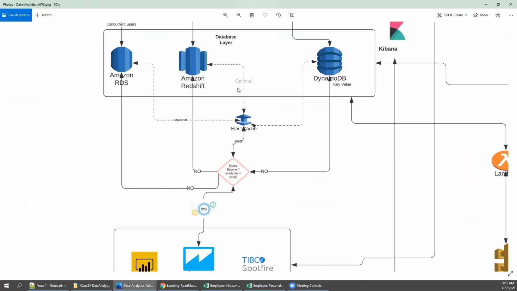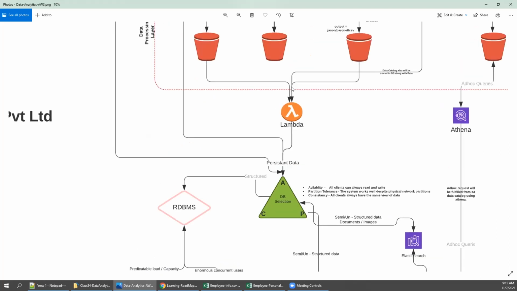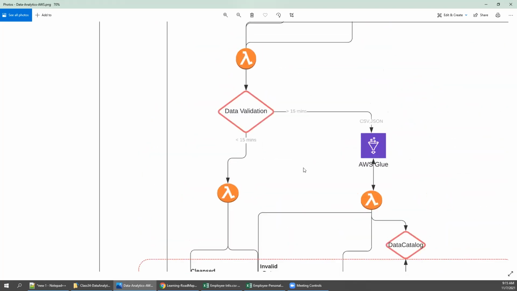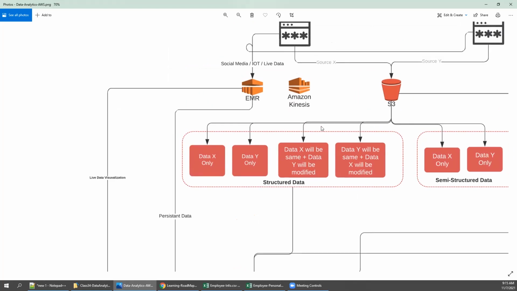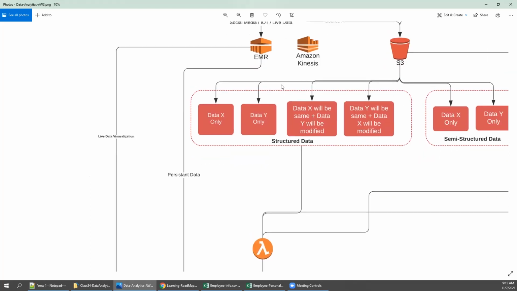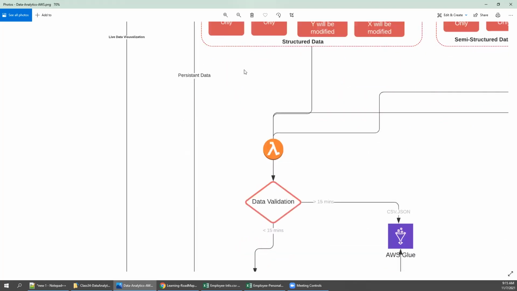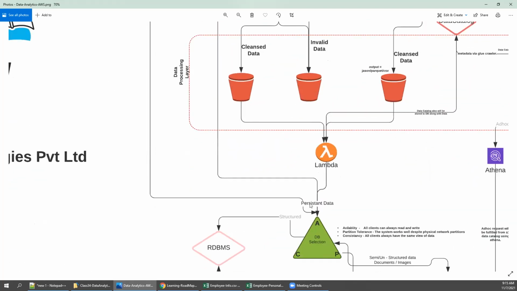There is an important area where you need to go to the top. One more thing: the EMR, if you have some live data, right? Say I have a live data feed from social media or some live feed, then using EMR, if it is persistent data, then come directly here and decide the database.